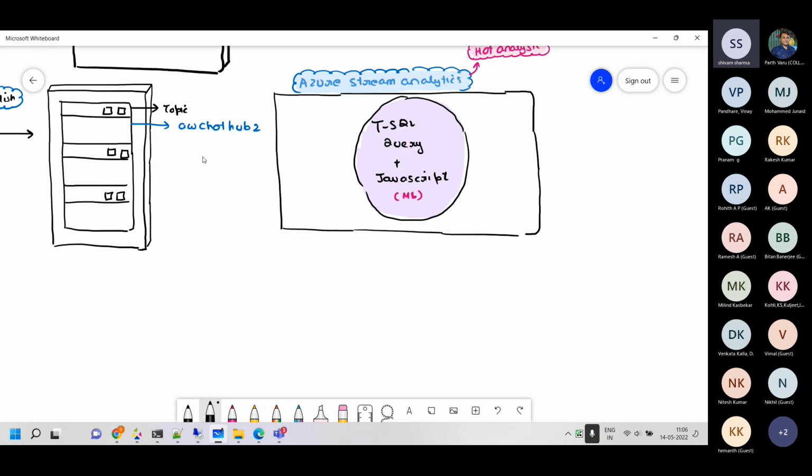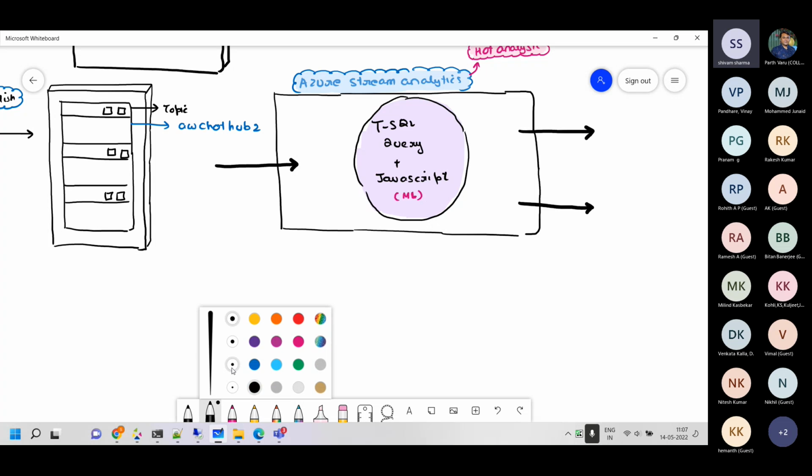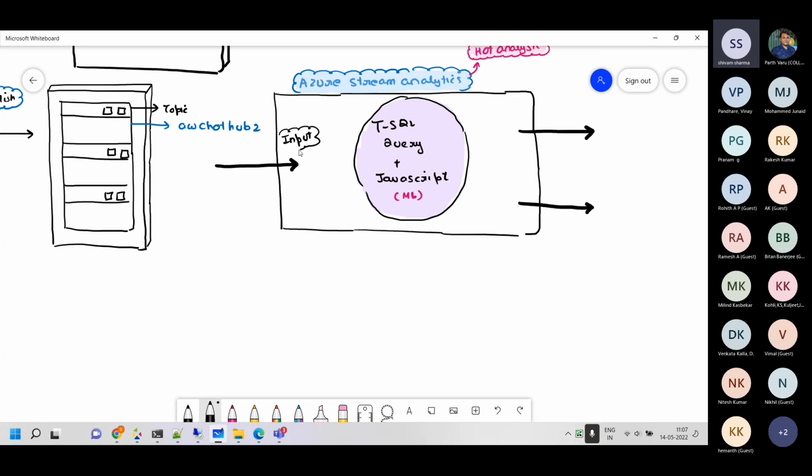So practically, this is how it works. Data will be coming from here. This is the input, and then we have to create the outputs over there. So let's say inputs and outputs are there. This input connector will connect with Event Hub. Event Hub is from where it will read.